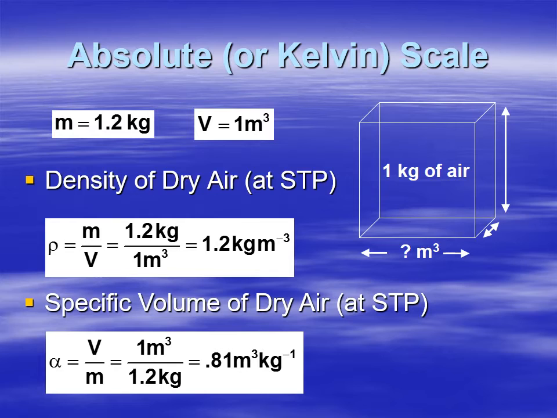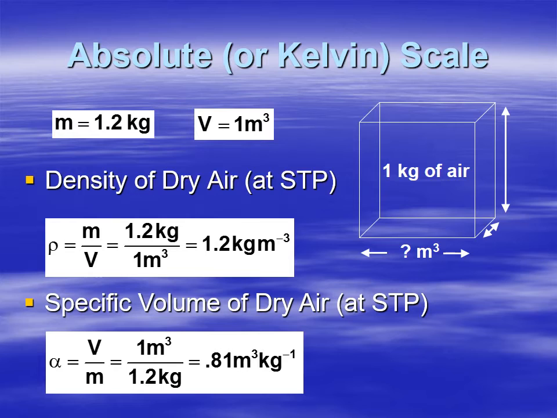So the density of air would be that mass divided by that volume. The mass we calculated was 1.2 kilograms, and the volume is 1 meter cubed. So your density is 1.2 kilograms per meter cubed. Now, specific volume is the amount of volume that 1 kilogram of air would take up. It's just the inverse.